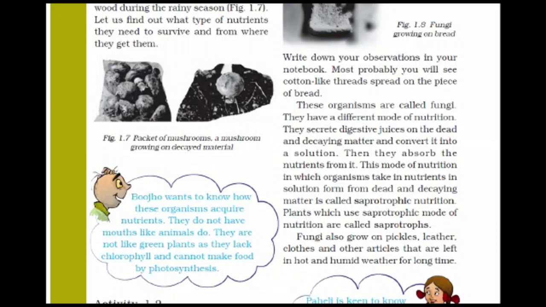Since they get nutrients from dead and decaying matter, that mode of nutrition is said to be saprotrophic nutrition. And organisms which use the saprotrophic mode of nutrition are said to be saprotrophs.